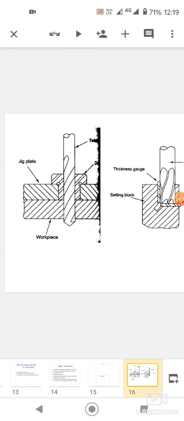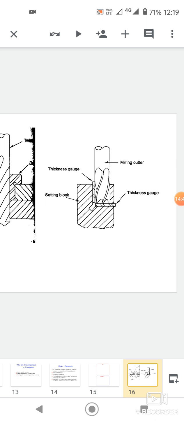Fixtures are used for holding work in milling, turning, grinding, welding, drilling, reaming, tapping, etc. Jigs are lighter in construction and usually not clamped on the table. Fixtures are heavier and clamped on the machine table.